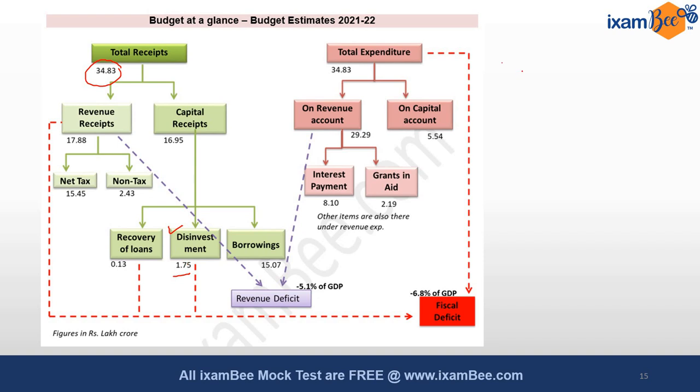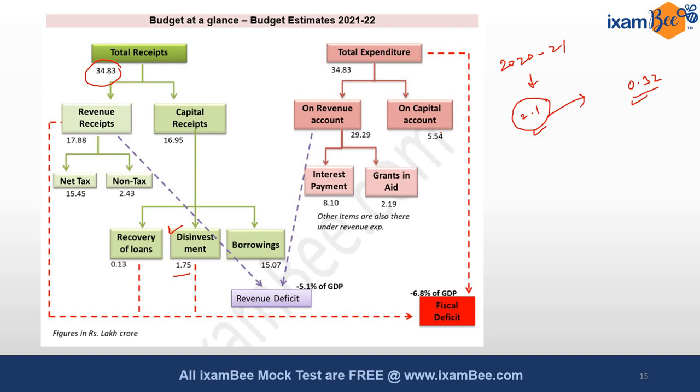If you look at the budget estimate for the financial year 2020-2021, this level of disinvestment was 2.1 lakh crore, and this was later on revised to 0.32 lakh crores. So there was a huge difference between 2.1 lakh crores and 0.32 lakh crores, which meant that the government wasn't successful in being able to disinvest some of its major stakes in some of the companies. So it will be interesting to note the revised estimate of the level of disinvestment in the upcoming budget.